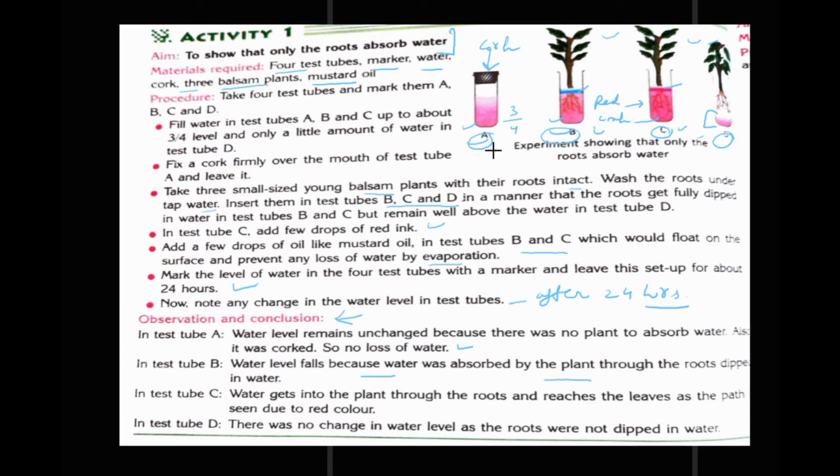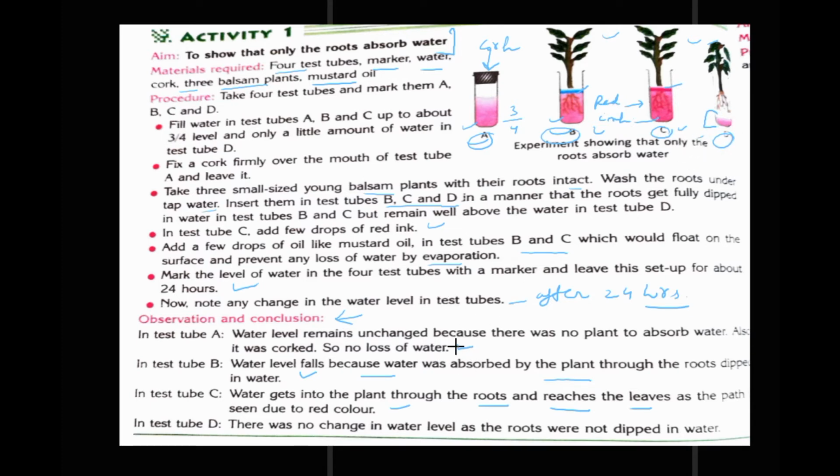Good. Now in test tube C, water gets into the plant through the roots and reaches the leaves, as the path is seen due to the red color. As we have put red color here, you will see it rising in the plant.